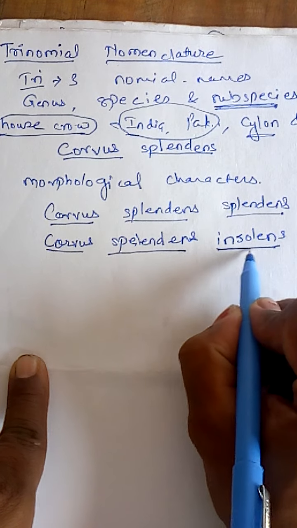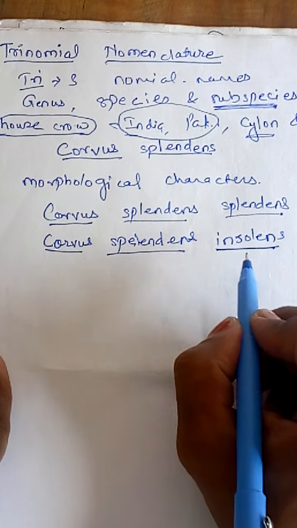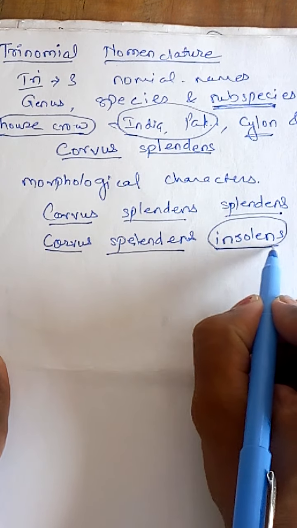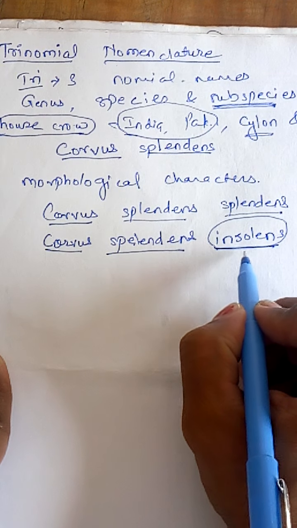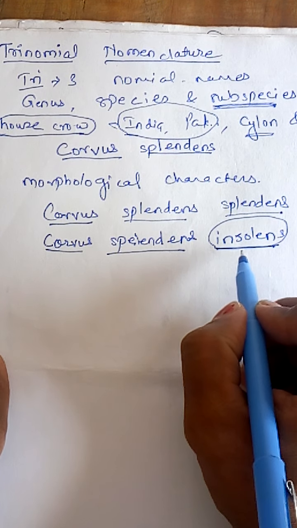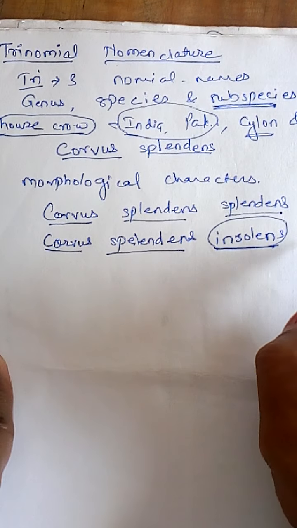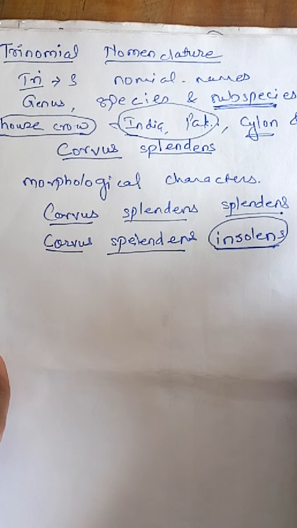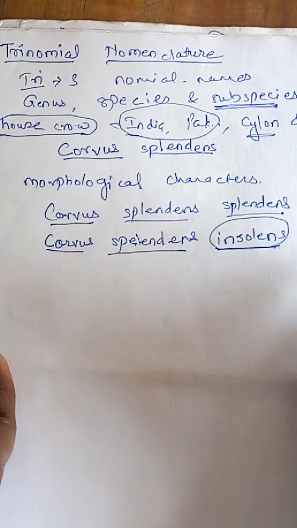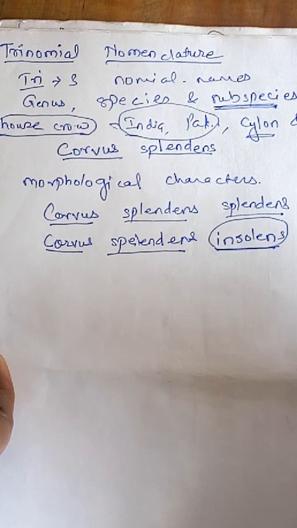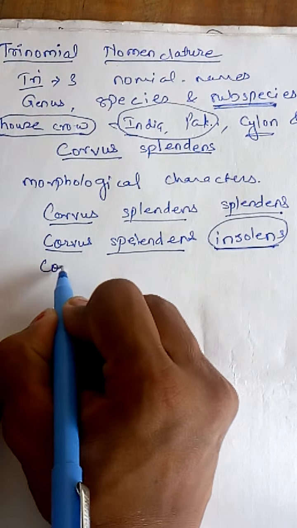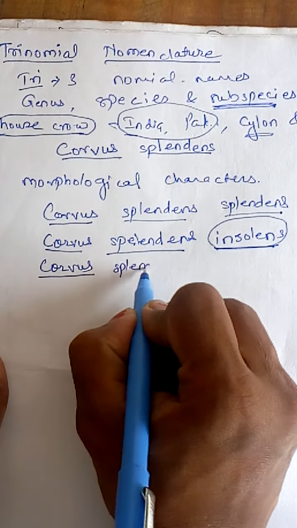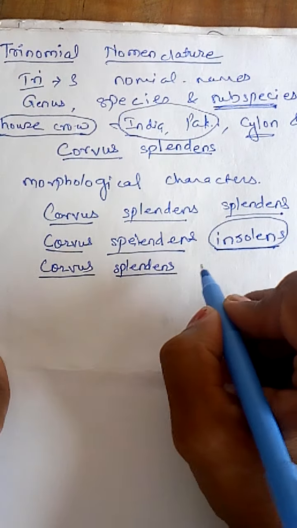See, insolens is the subspecies, and the name insolens is given to that particular crow due to the presence of a specific character, and that character is not observed in the crows which are present in India and Pakistan. Now if we consider the crow from Ceylon, the scientific name of that crow is Corvus splendens.